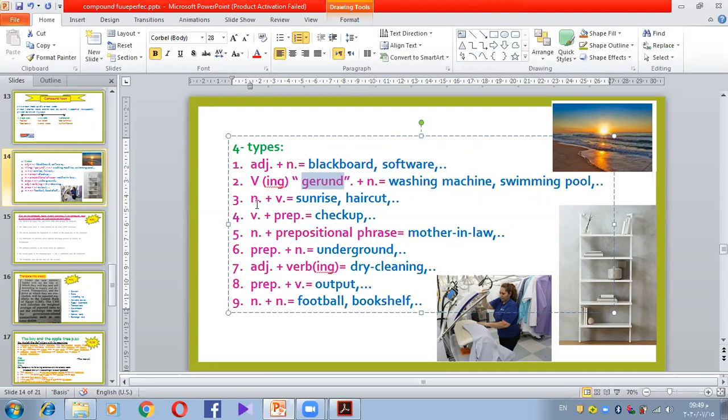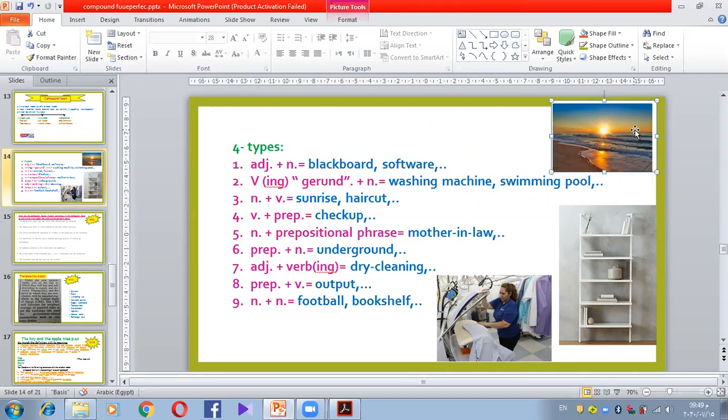Okay, it could be a noun plus verb. Noun like what? Like the sun. And verb like rise, sunrise. This is a sunrise when the sun starts to be in the sky in the early morning, or sunset, the opposite. Haircut. Haircut, we have what? We have hair and we have cut.